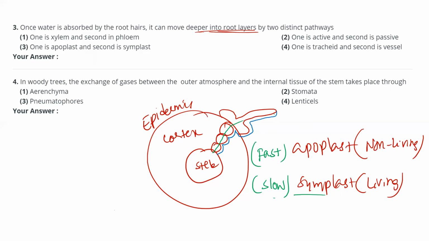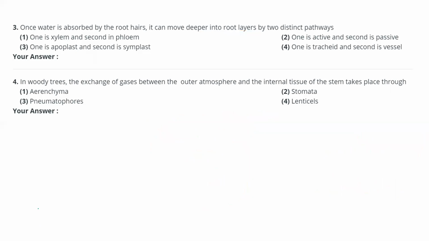But apoplastic, it just has to travel along the cell wall, so that movement will be fast. This is about the third question.